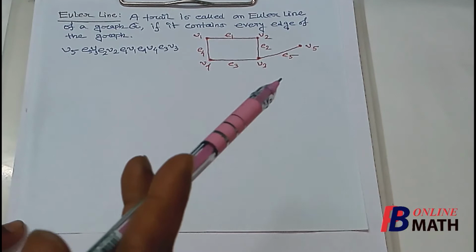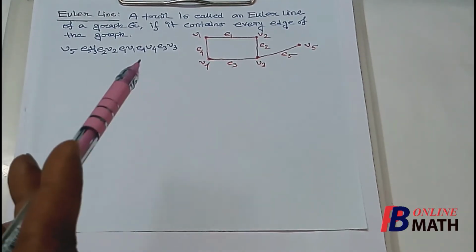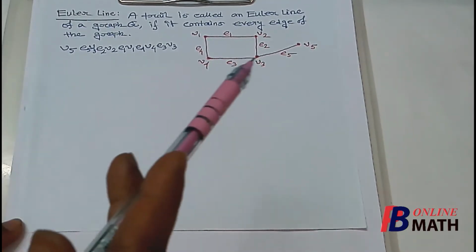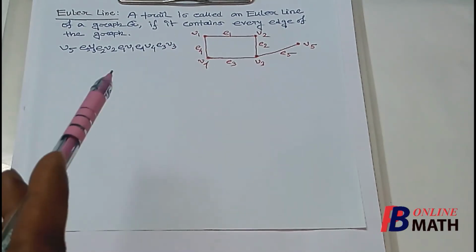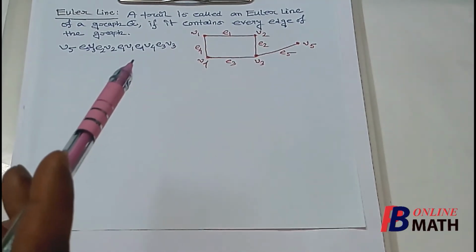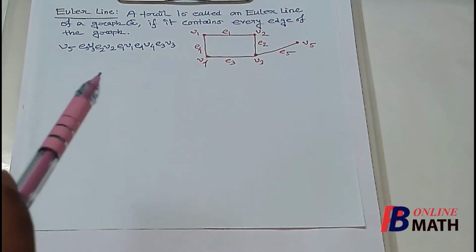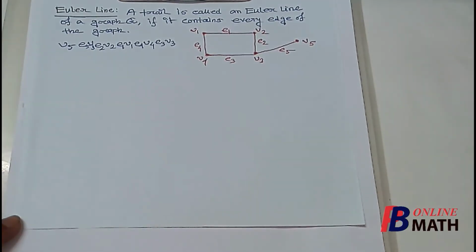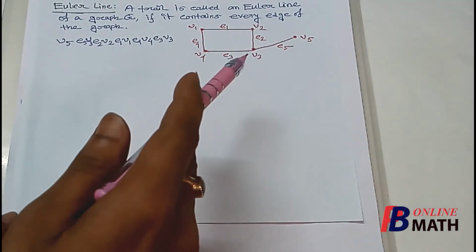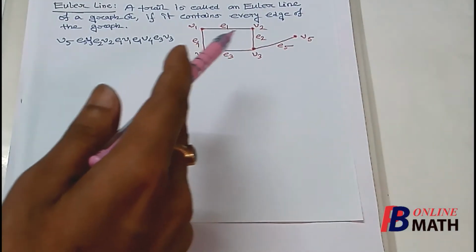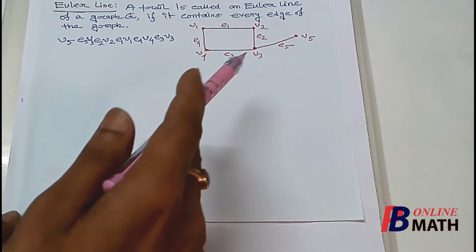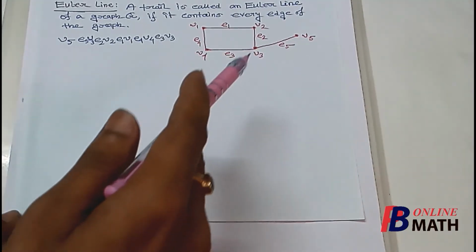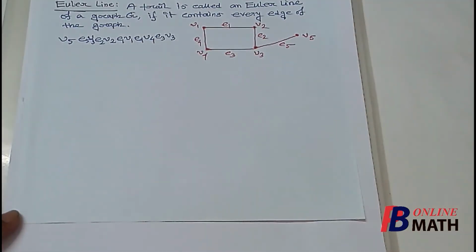So this is a trail because no edge is repeated in this trail and it includes every edge of the graph. Therefore, this is an example of Euler line of the graph. Again, if we consider this trail from V3 to V2 to V1 to V4 to V3 to V5, then this is again an Euler line.